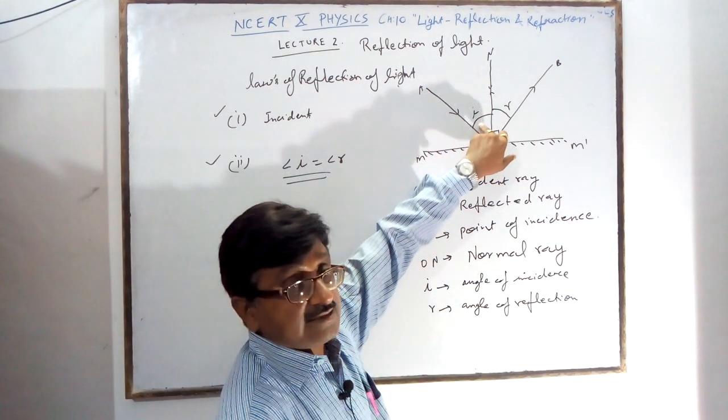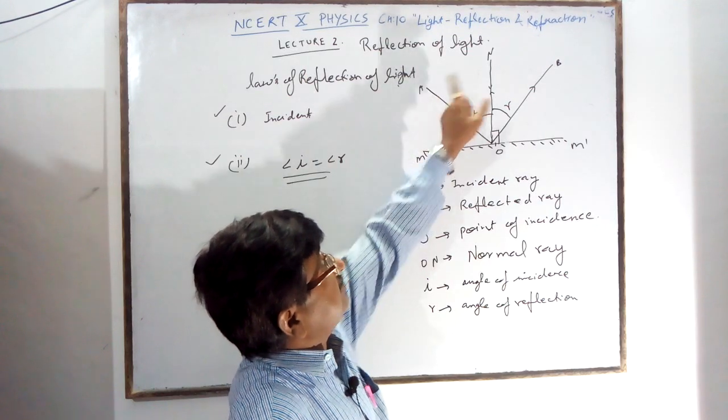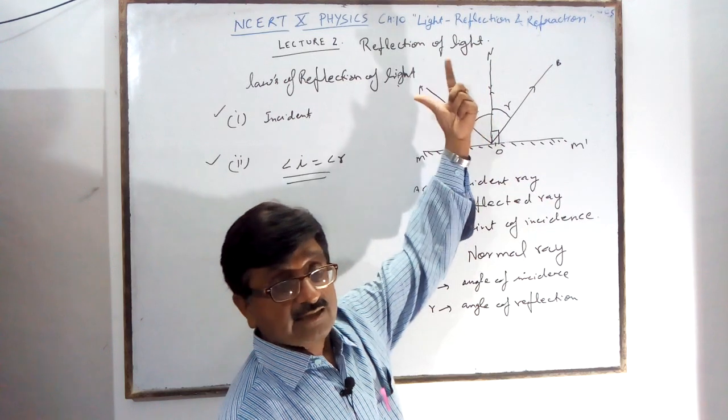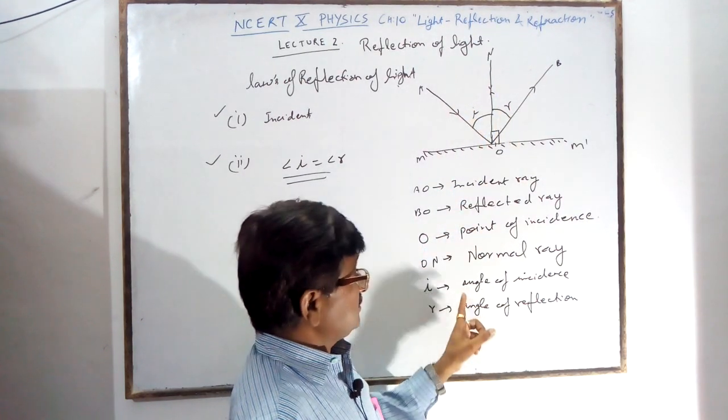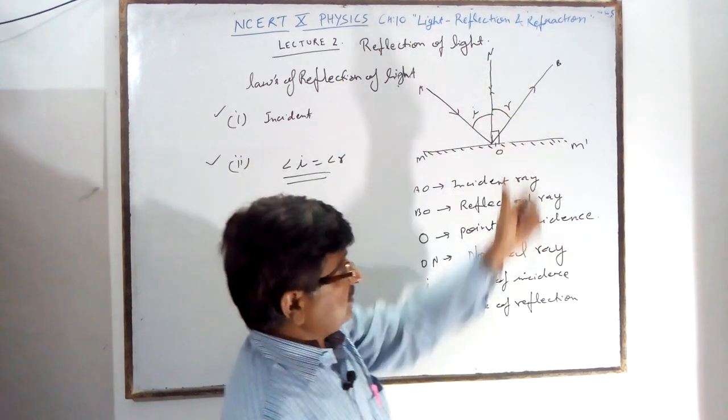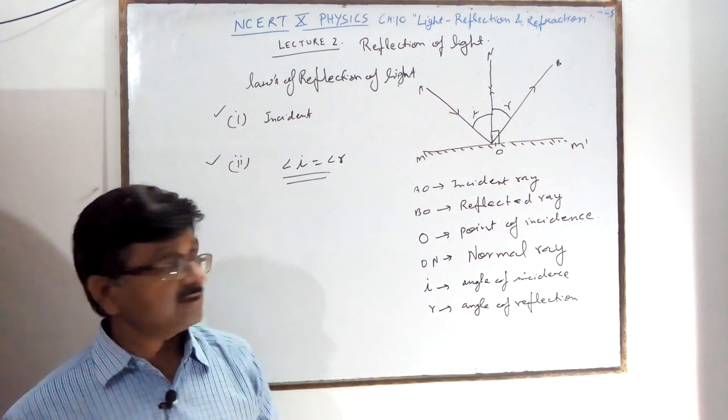The angle between the incident ray and the normal ray is called the angle of incidence. The angle between the normal and the reflected ray is called the angle of reflection.